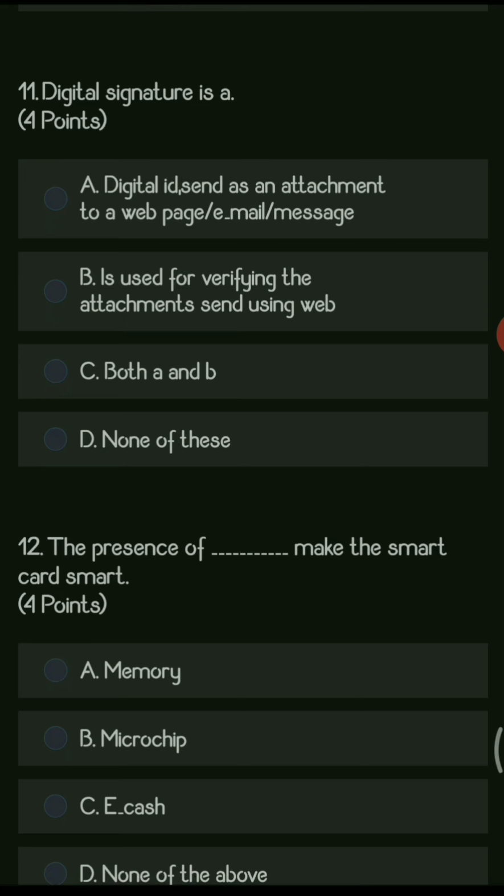Next question, digital signature is, options are digital ID sent as an attachment to a web page, email, or message. B is used for verifying the attachment sent using web. C both A and B, and D none of the above. So digital signature is used as an ID also, and it is used to verify the web pages also, or any type of message also. Hence both A and B is the right answer.